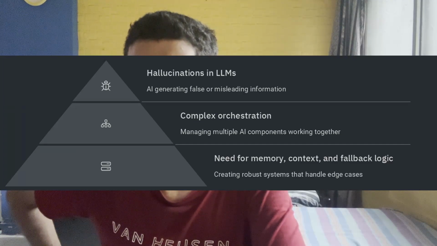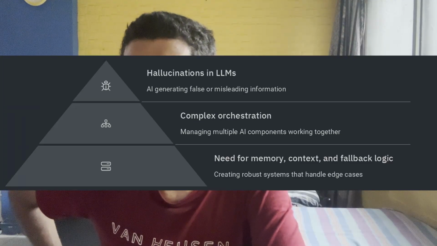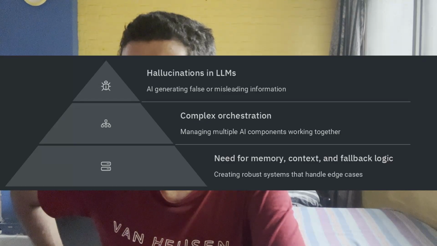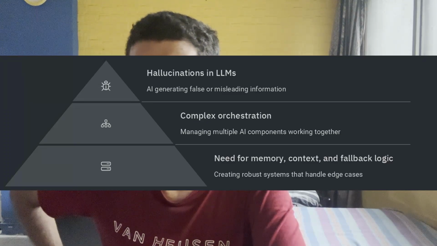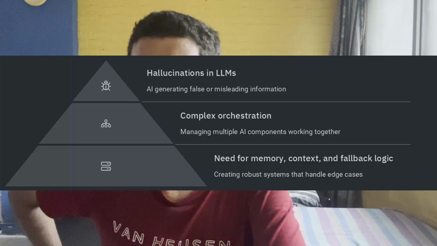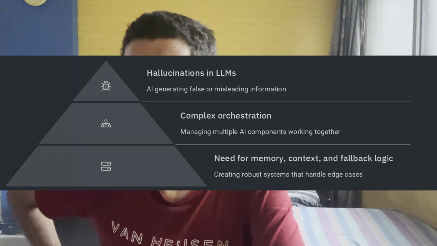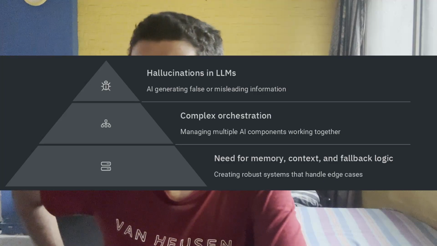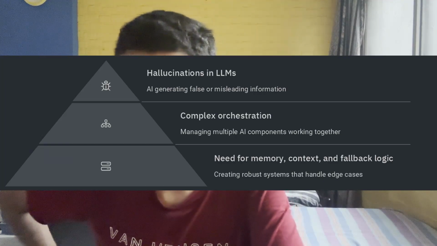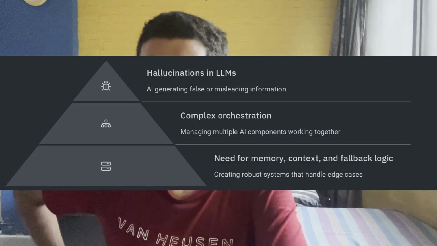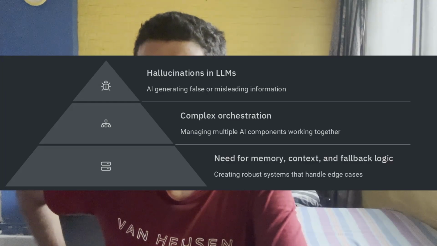Complex orchestration. The difficulty in coordinating multiple AI agents, tools, and processes to work together seamlessly. And the third is need for memory. The essential requirement for AI agents is to remain confident, retain information, understand context, and recover from failures or edge cases. It happens when limited source of data is inserted inside the AI model.